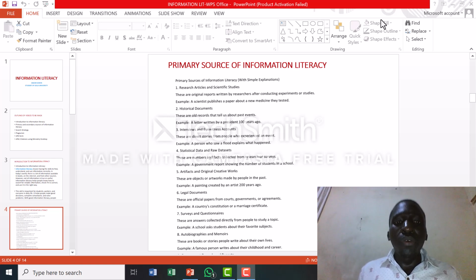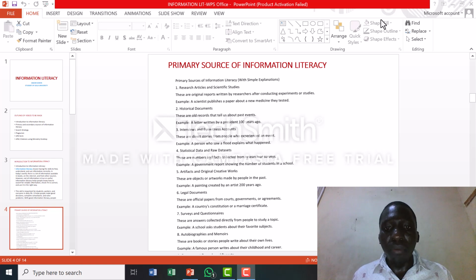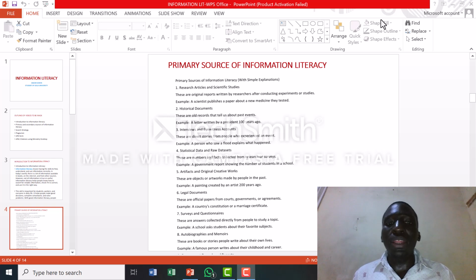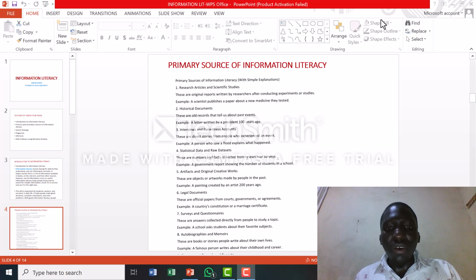Another one is legal documents. These are official papers from the courts, government, or agreements. For example, a country's constitution or a marriage certificate. With a marriage certificate, you go by yourself and then you are given it. We also have the courts, which consist of constitutional law. Those are primary sources of information.